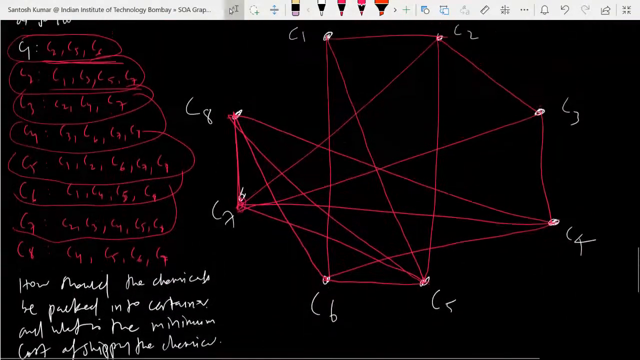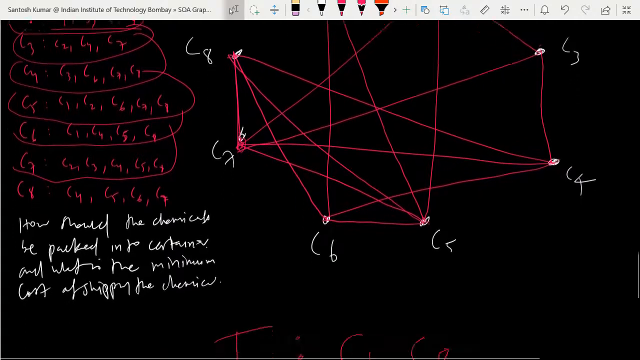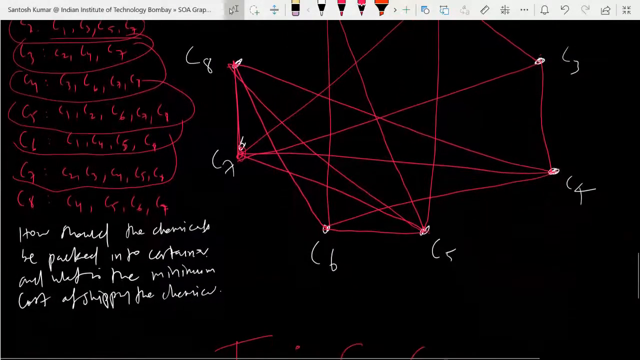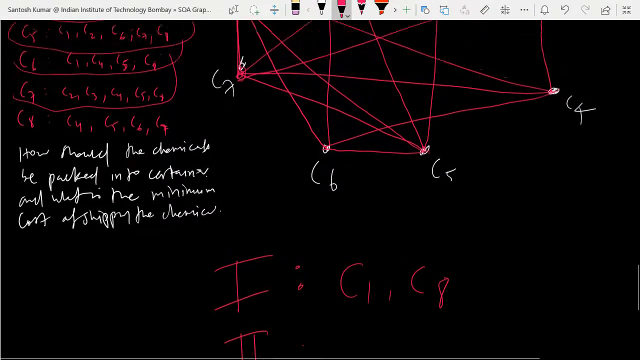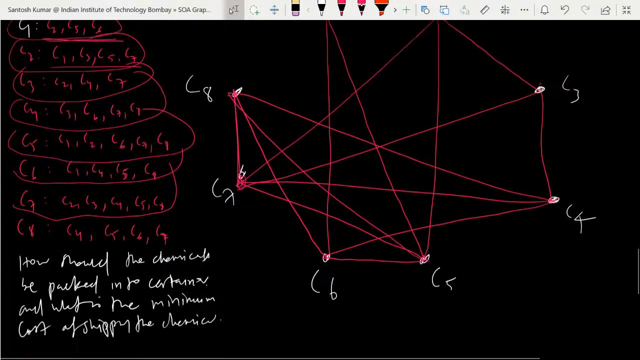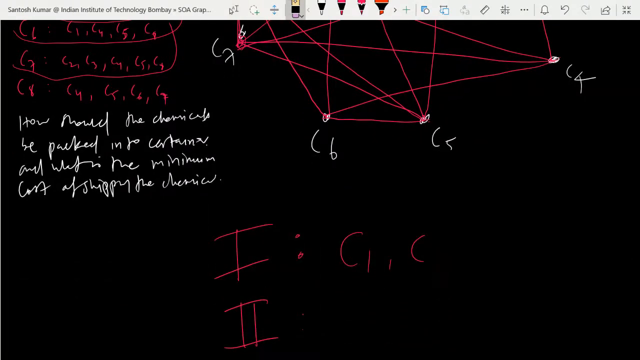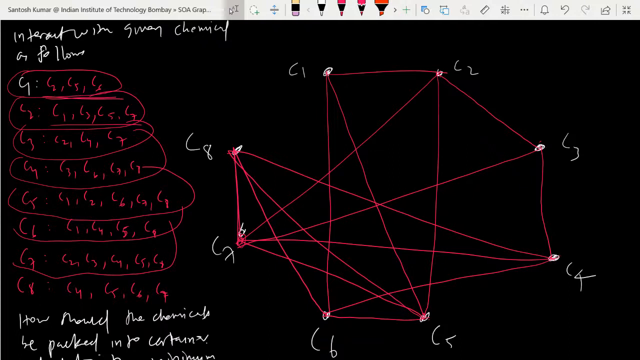Okay, for the second, which one would you like to take? That will make a problem. With C1, if you take C7, that would be better, because if you take C8 then you can again take C3 also. C1, C3, C8 are non-adjacent, but that will make a problem. So you take C1 and C7 in one container.